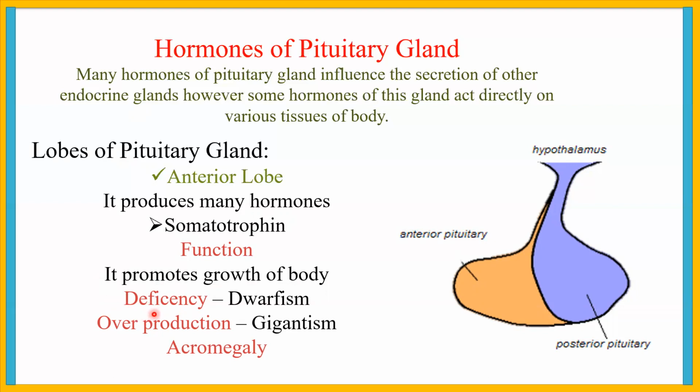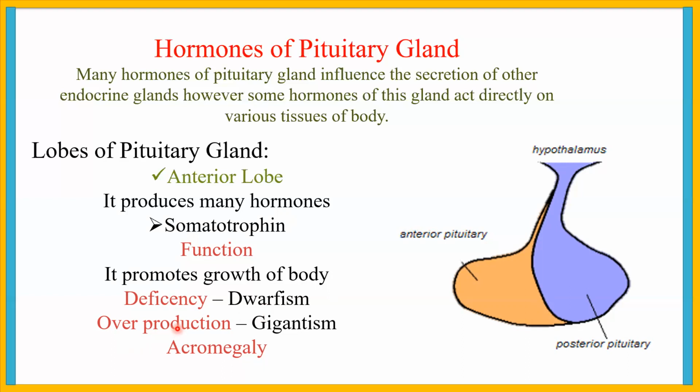If the production of somatotrophin is decreased during growing age, the rate of growth decreases. This condition is called dwarfism, in which an individual becomes short.